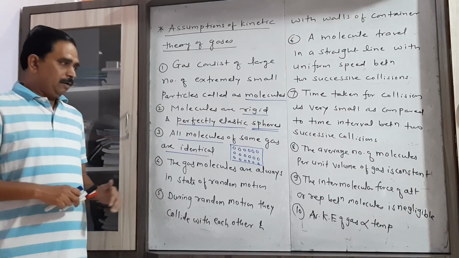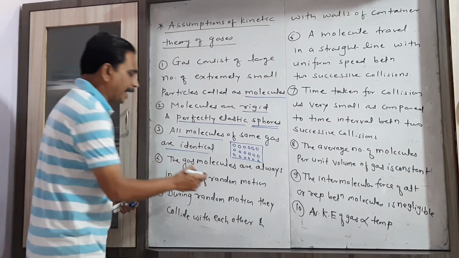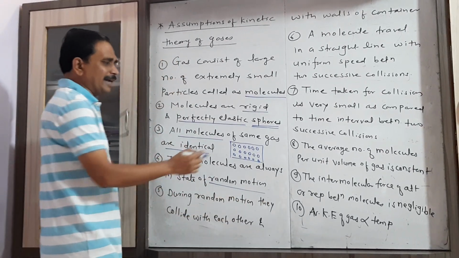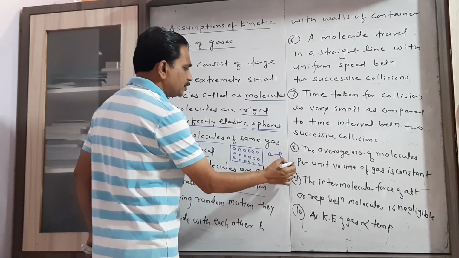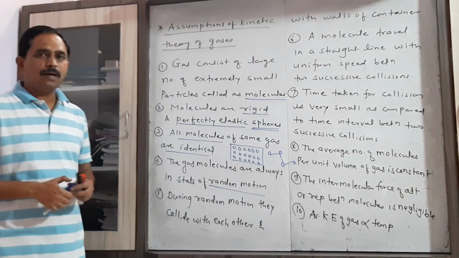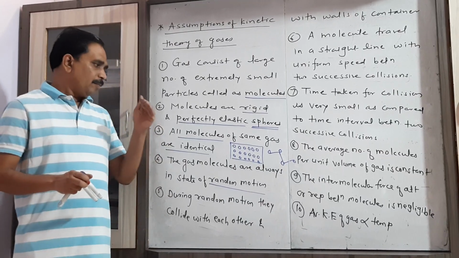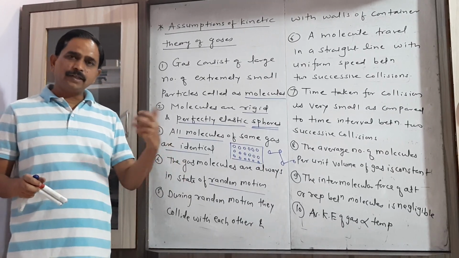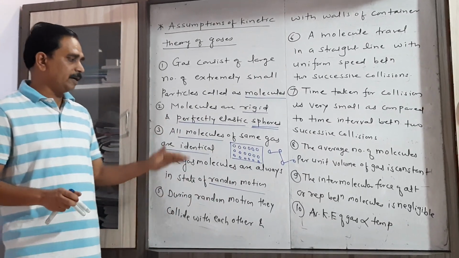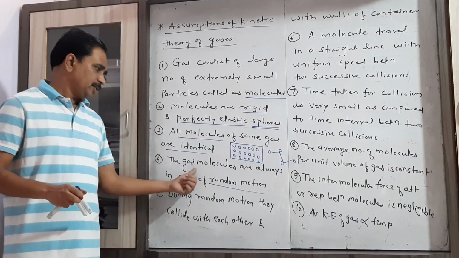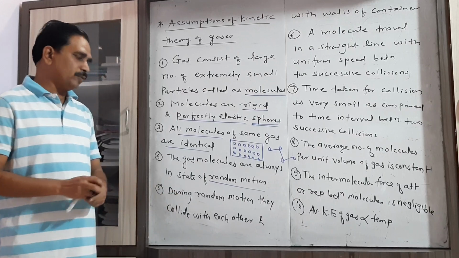Then the next one, these gas molecules are always in a state of random motion. It means these gas molecules continuously move in all possible directions with all possible velocities. So when a gas molecule performs motion in different directions with different velocities, that motion is called random motion. This is similar to Brownian motion. So gas molecules are always in a state of random motion.